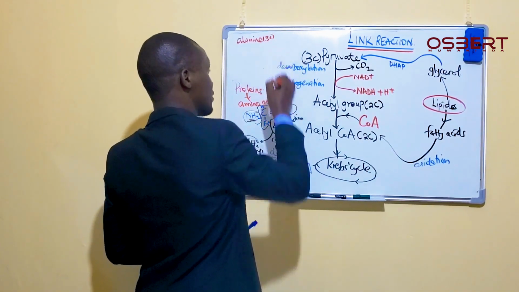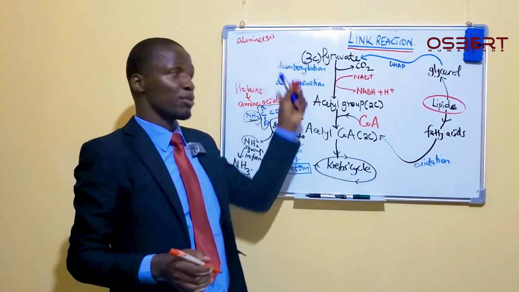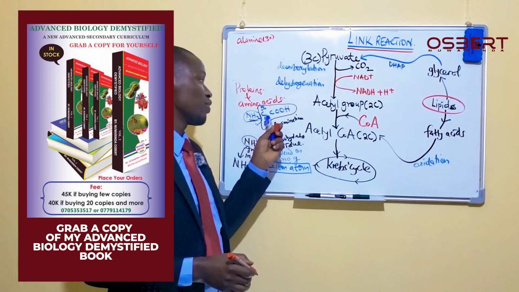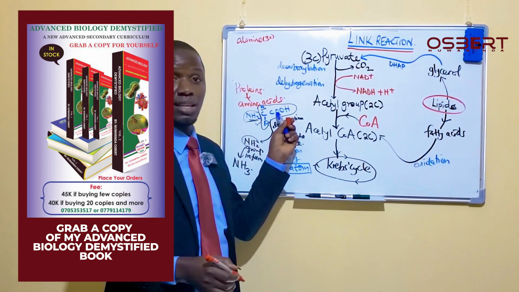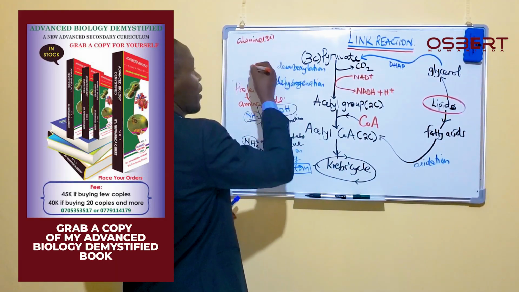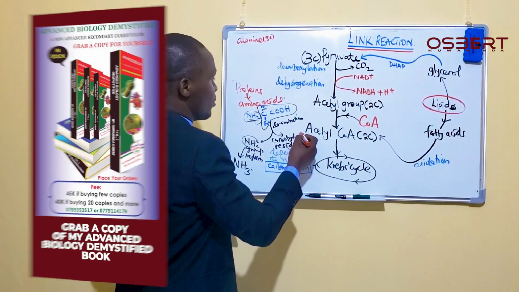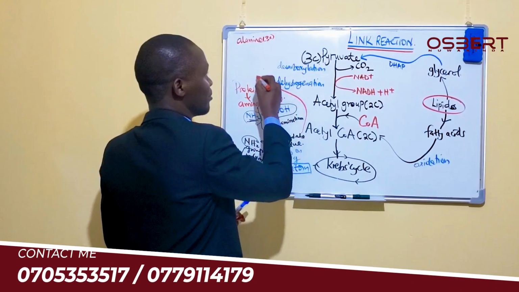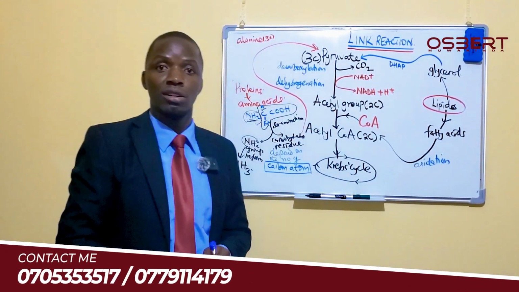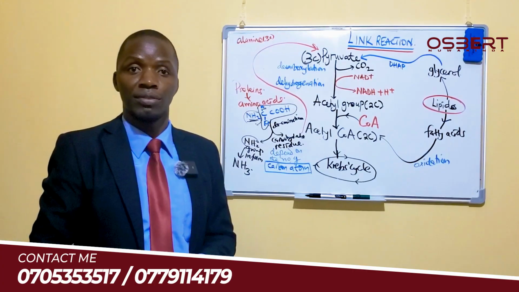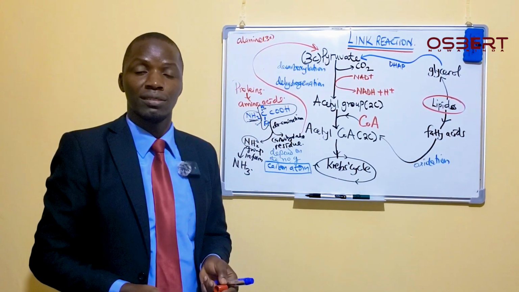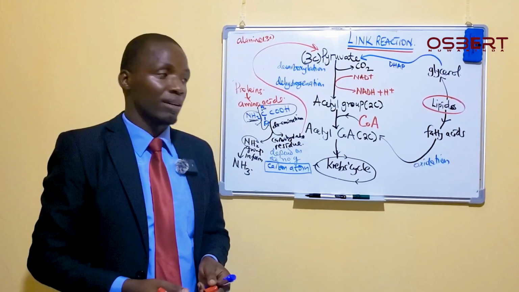After removing the amino group, what remains is going to have 3 carbons. Now, if it is alanine, it can be turned into pyruvate. You get? It can be turned into pyruvate.